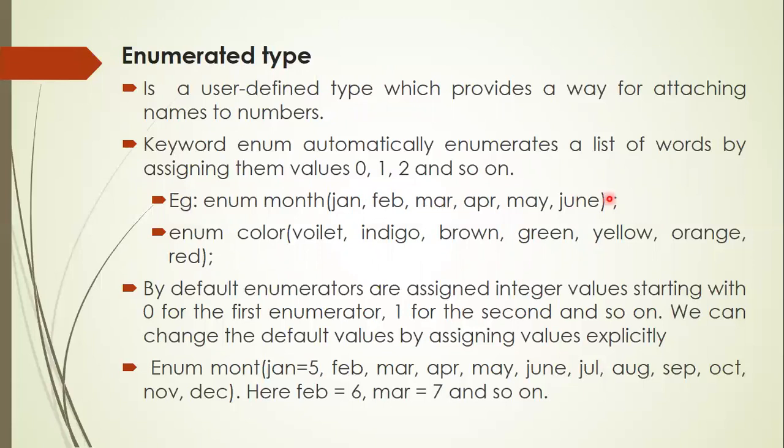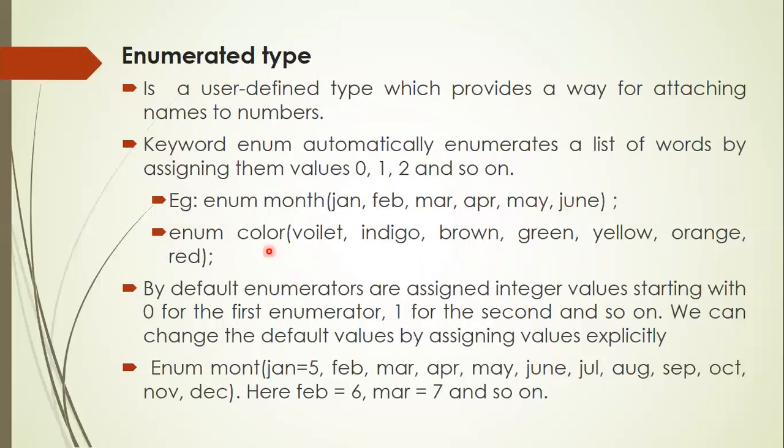Each and every member of an enumerated data type, we call it an enumerator. So here the first enumerator is Jan. The system automatically assigns the number 0. The next enumerator takes the value 1. March takes the value 2, and so on. So every enumerator is basically a name, and the system automatically assigns some number for each and every enumerator.